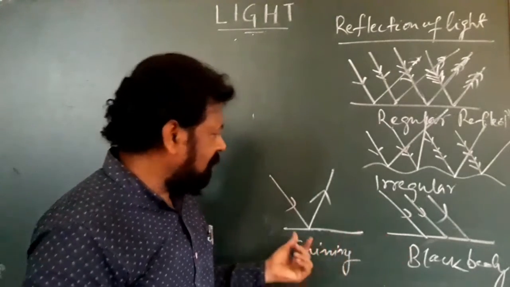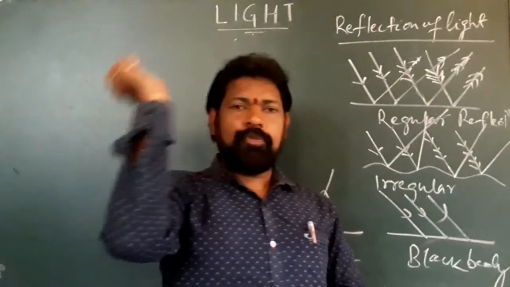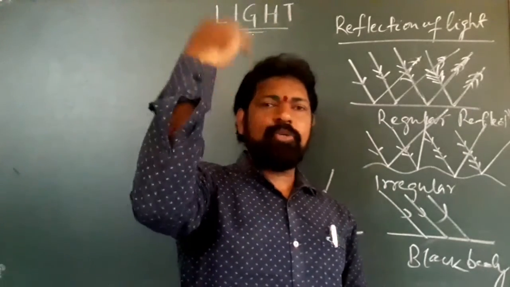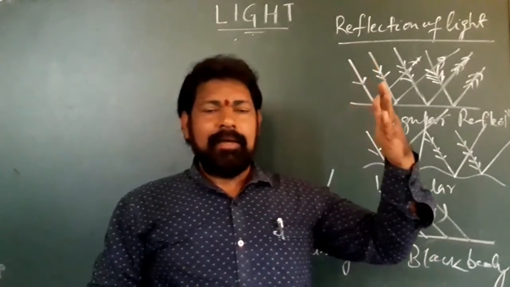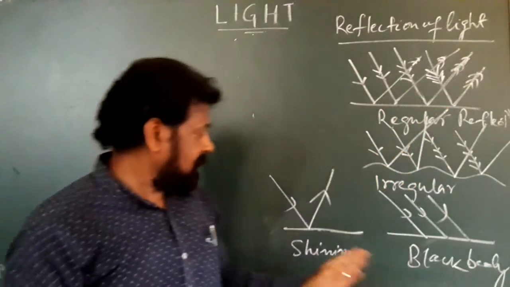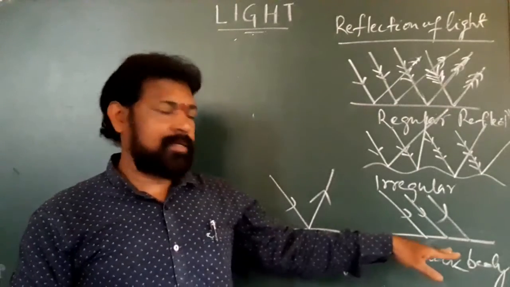Why have I differentiated this? I told you that whenever you throw a ball against a wall, as soon as it hits the wall it bounces back, because the wall is a harder, solid substance heavier than the ball. Here, this shiny surface and this black body are both solids.